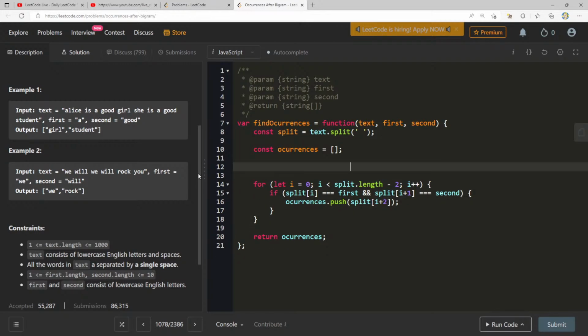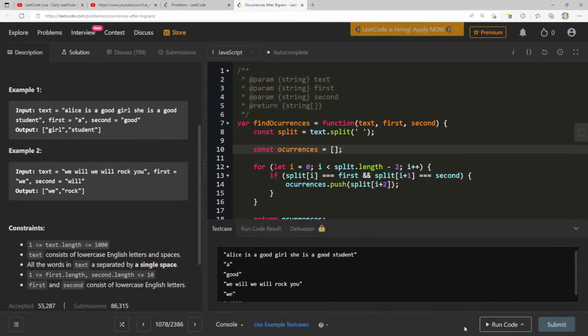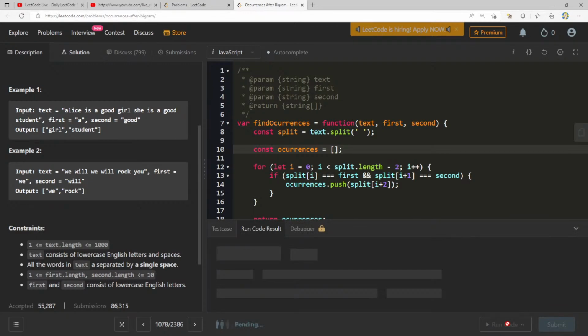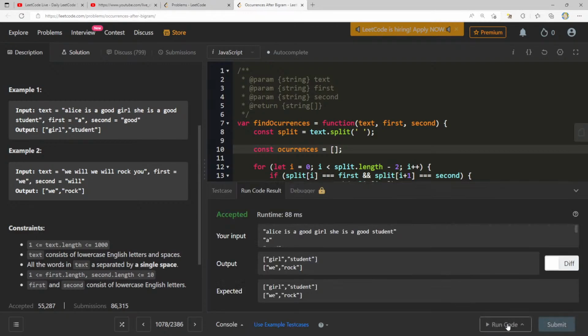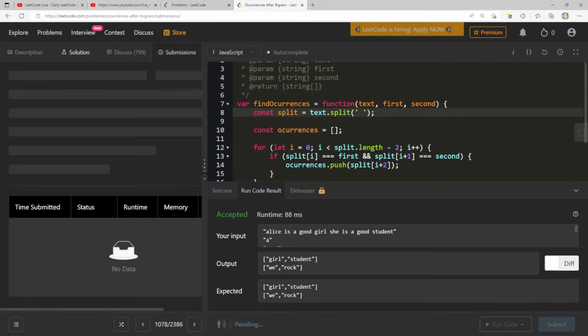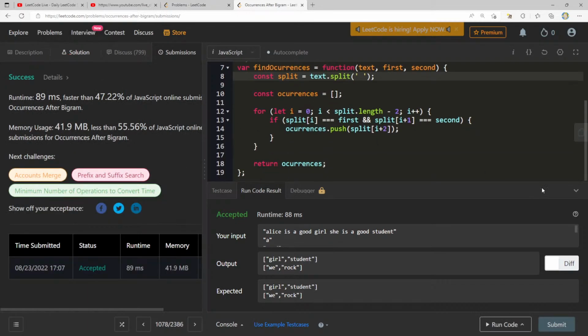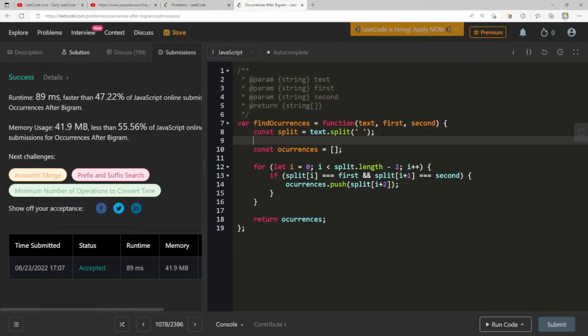So let me go ahead and remove all this. Let's run this code. Let's just go ahead and do it for all of our test cases. So girl, student, and we rock. Let's think about maybe other test cases. We always want it to be for both. I think this is probably fine. Yep, feel pretty good about this one. I feel like it's a standard question.